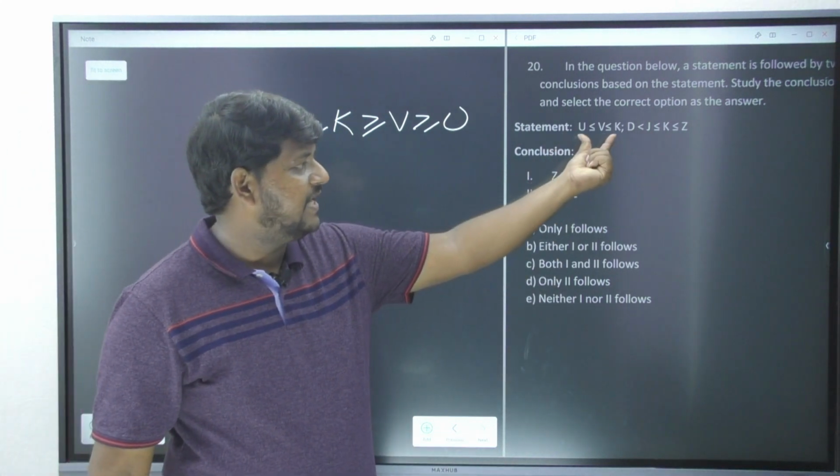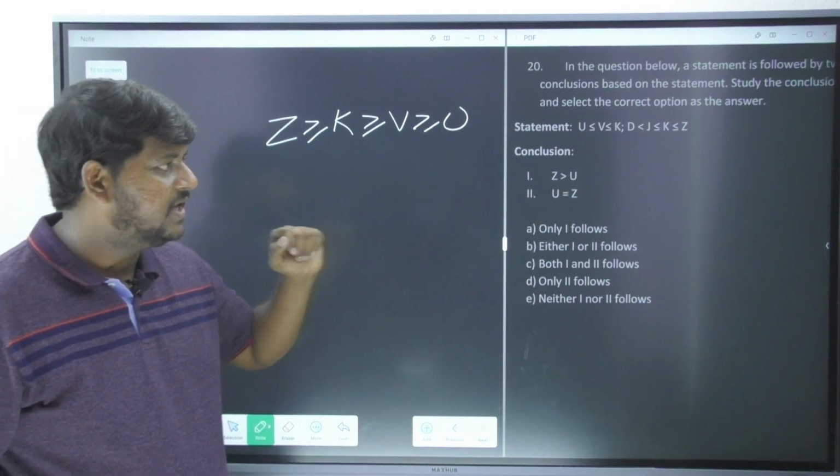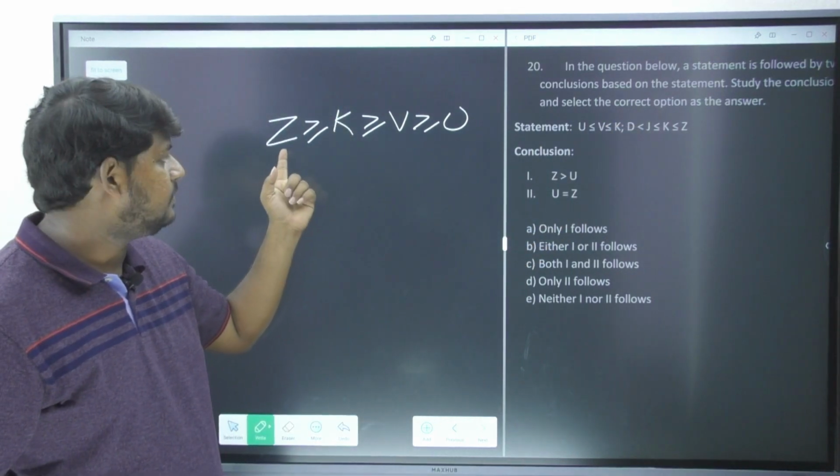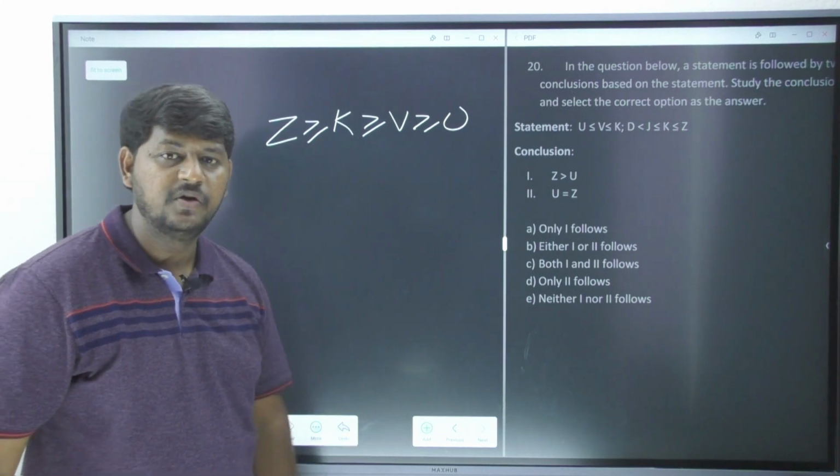So I took this entire information and I have reversed it. K less than or equal to Z became actually as what? Z greater than or equals to K.